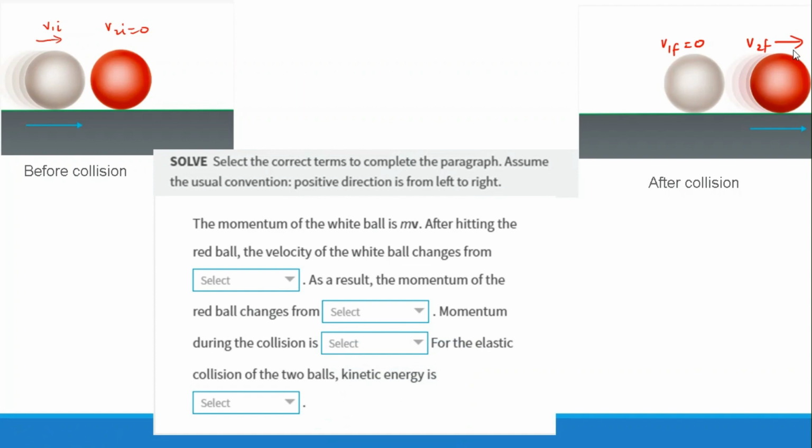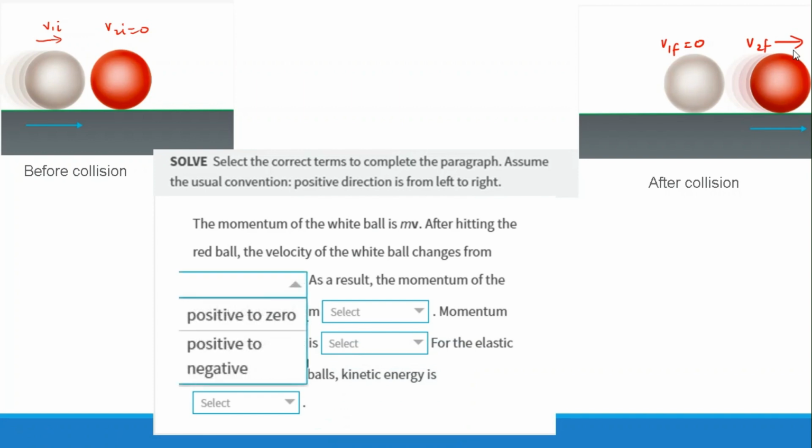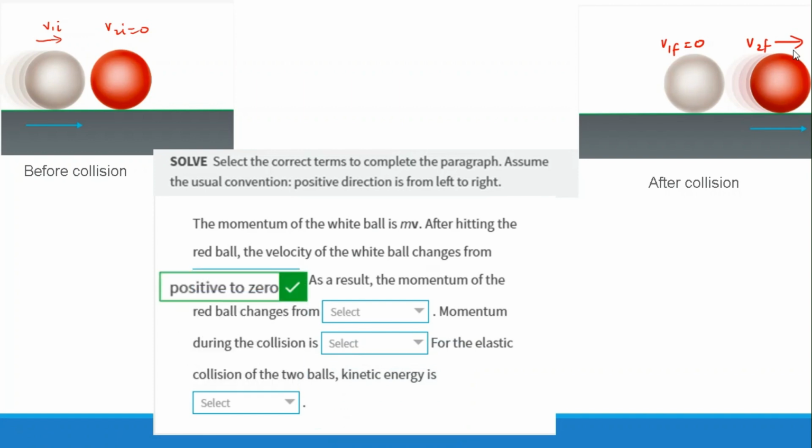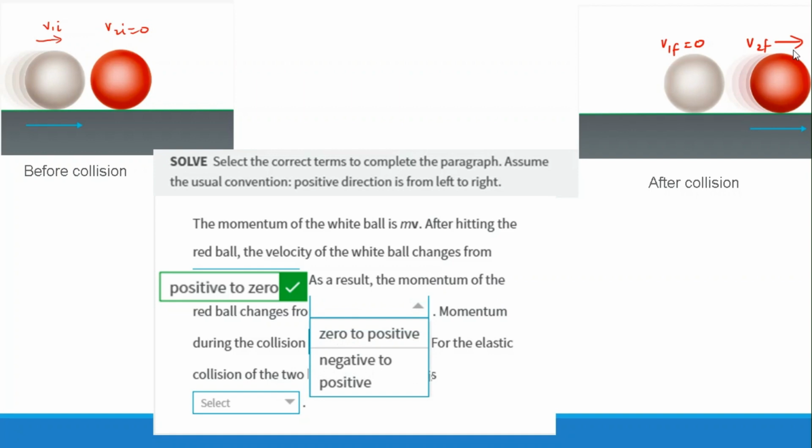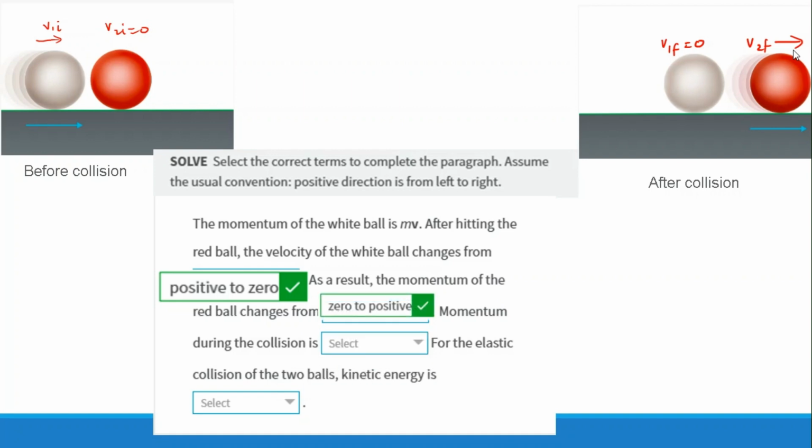Here, the momentum of the white ball is m1 times its velocity. The white ball changes from positive to 0, whereas the red ball changes from 0 to positive. During the collision, energy is conserved, and momentum is also conserved. So we can say this is a perfectly elastic collision. So this is the elastic collision case.